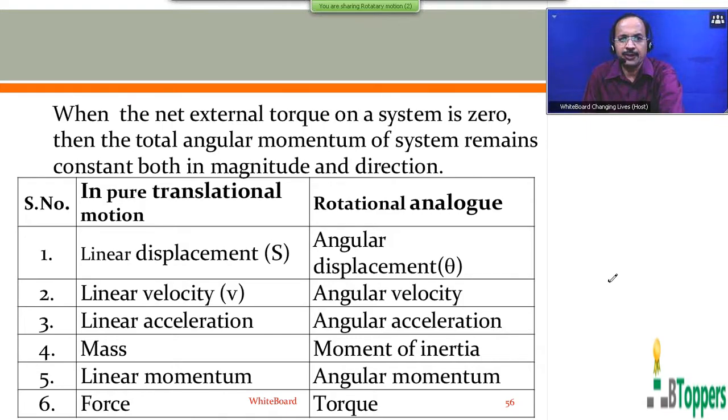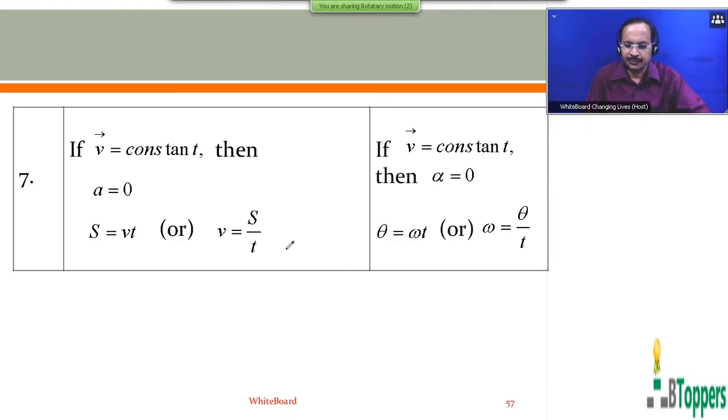So look at the screen here. The first relationship we discussed in kinematics in pure translatory motion is that if a body moves in a straight line path with constant velocity, then its acceleration is 0, and the magnitude of displacement is equal to the magnitude of velocity times time. We write s equal to vt, or v equal to s by t.